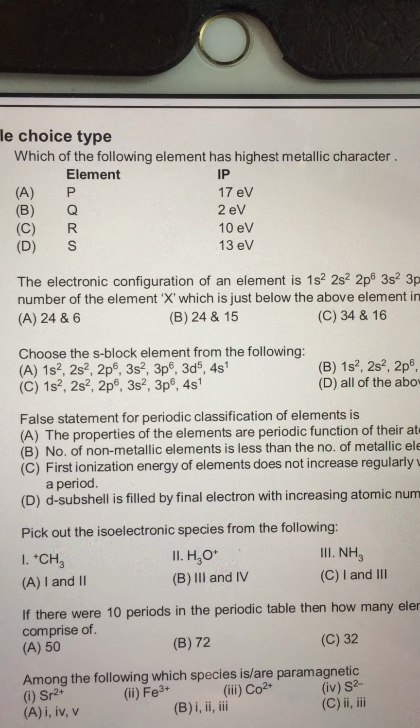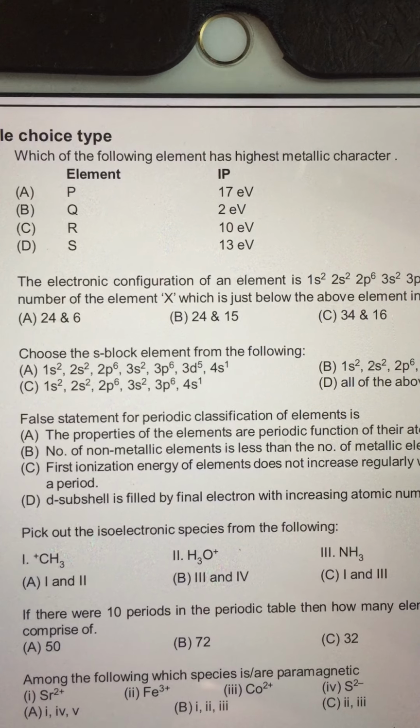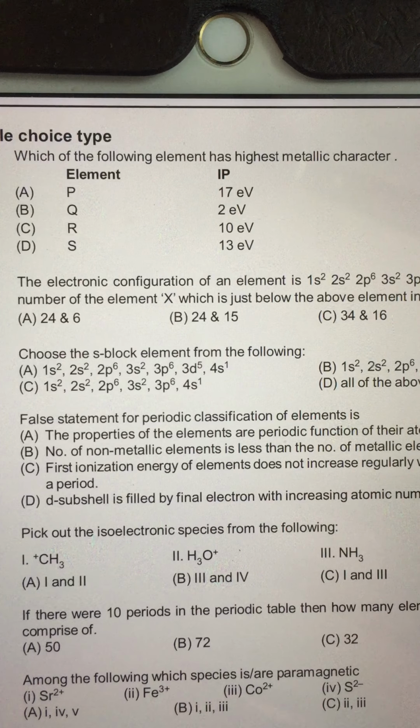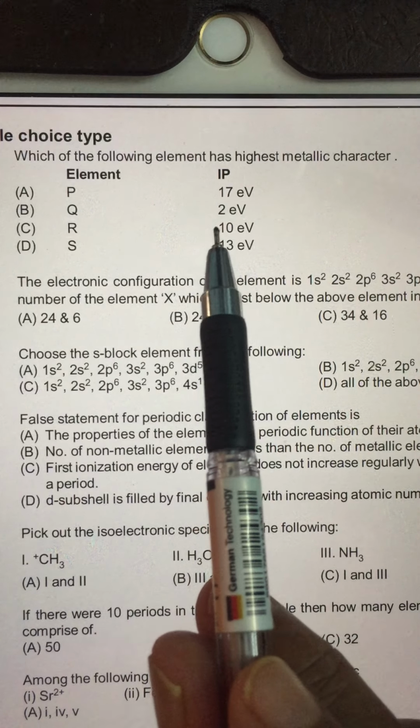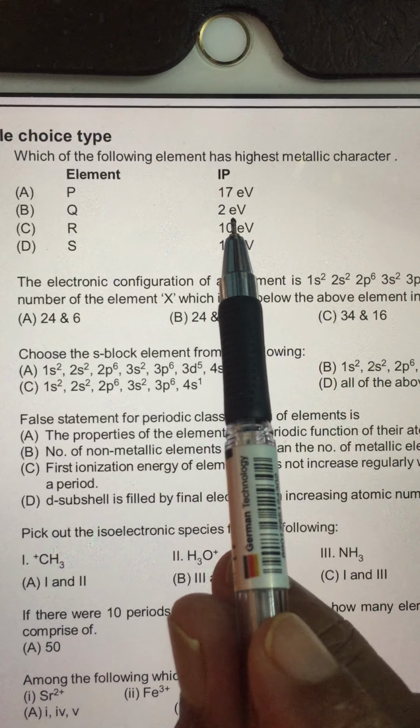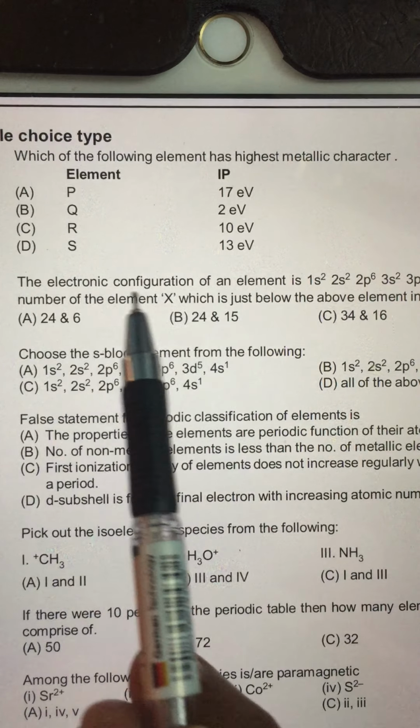Which of the following elements has the highest metallic character? The lower the ionization potential, the more is the tendency for an electron to get removed. So, the one which has the lowest ionization potential is supposed to be the most metallic.